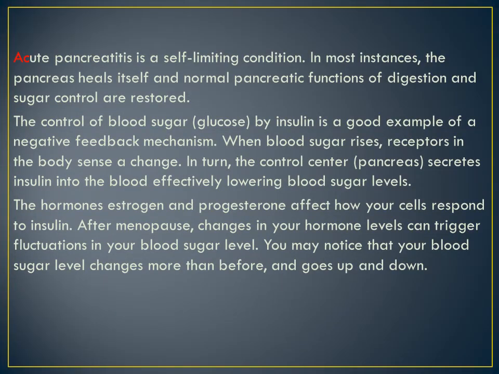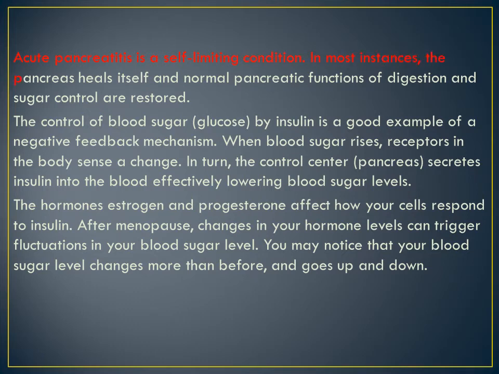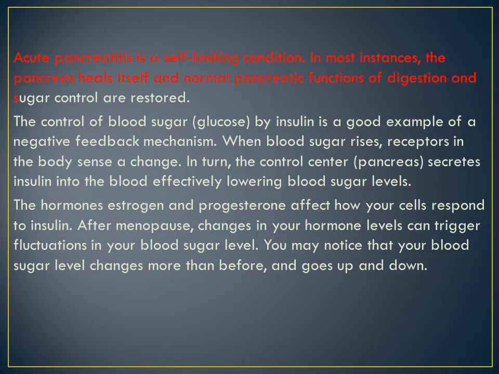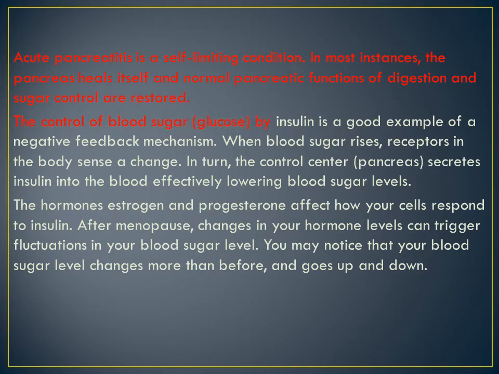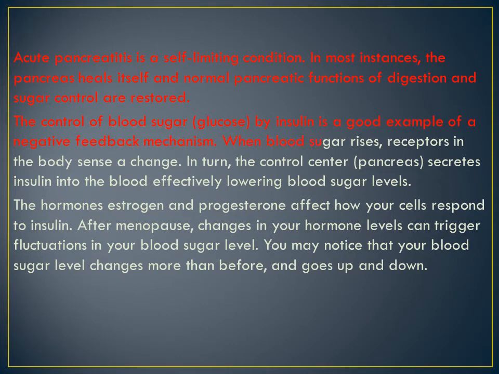Acute pancreatitis is a self-limiting condition. In most instances, what happens? The pancreas heals itself on its own. Naturally, it gets back to normal, and normal pancreatic functions of digestion and sugar control are restored. The control of blood sugar glucose by insulin is a good example of a negative feedback mechanism. When blood sugar rises, receptors in the body sense a change. In turn, the control center, the pancreas, secretes insulin into the blood, effectively lowering the blood sugar levels.